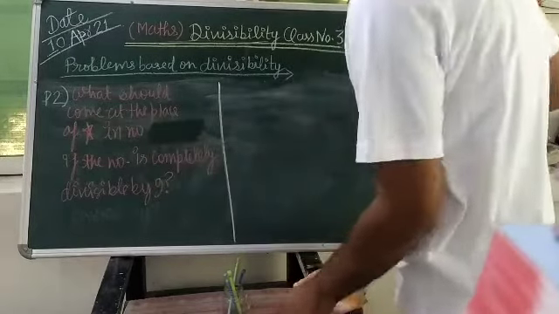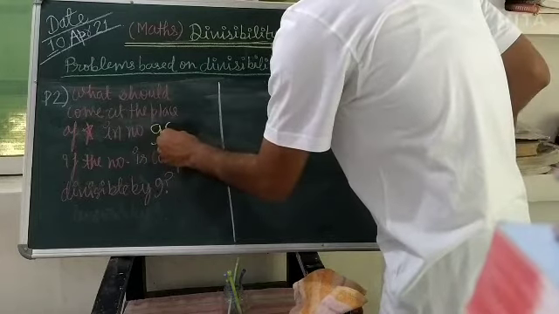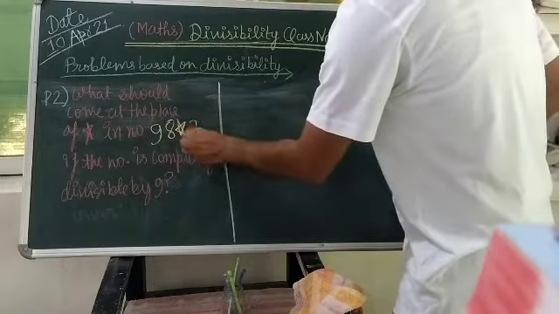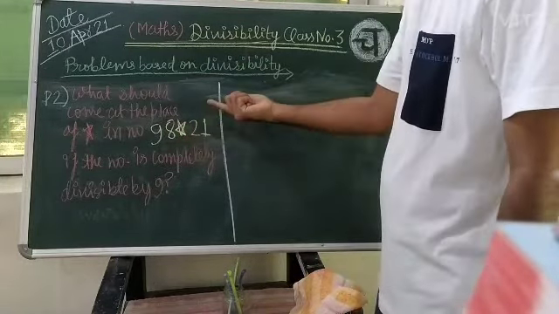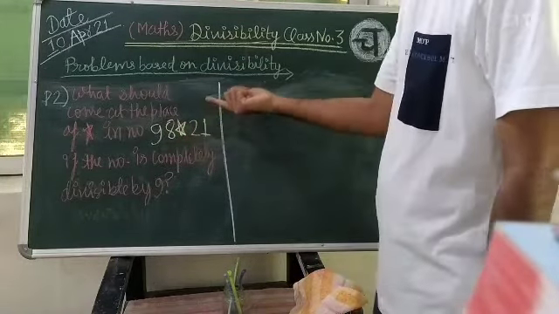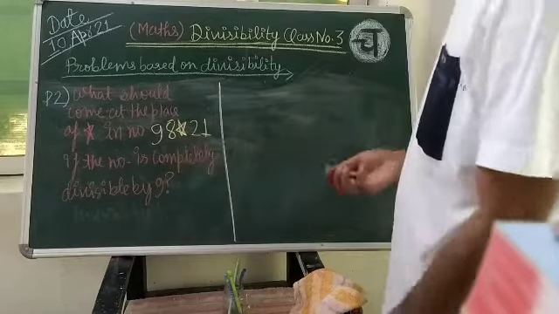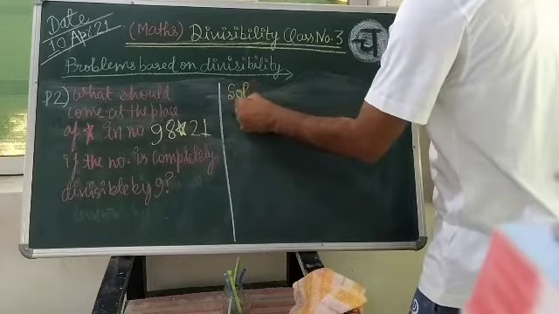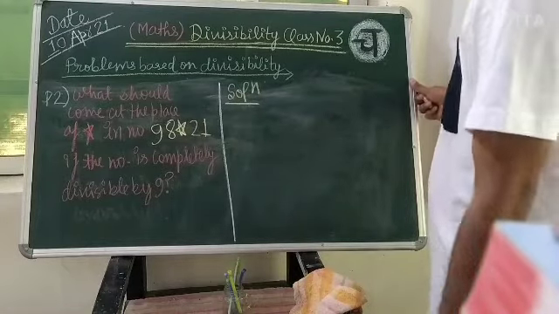This number is 98*21. So here at the place of star, what should come if it is divisible by 9? Earlier it was divisible by 3, but here it is divisible by 9. So once again we will think about the rule of 9, and the rule of 9 was very similar to the rule of 3.